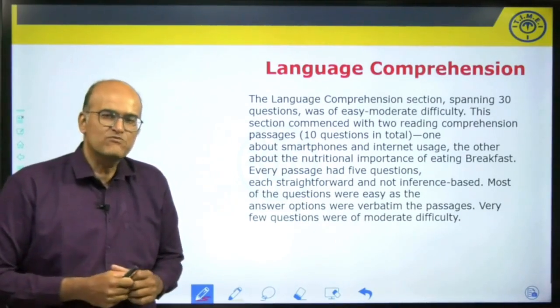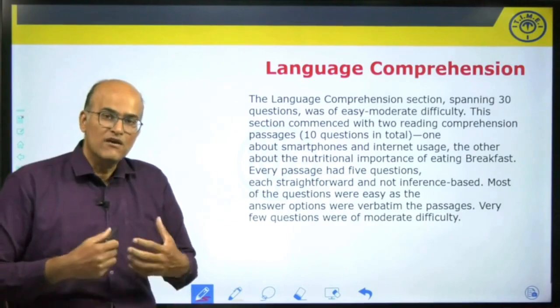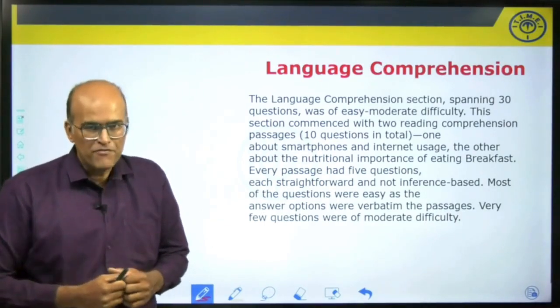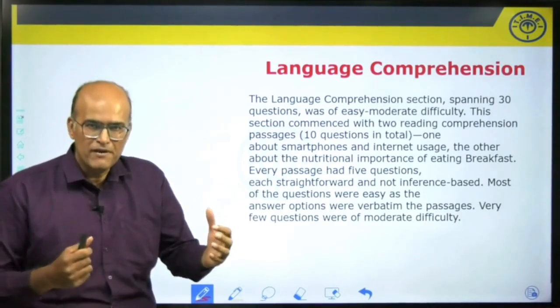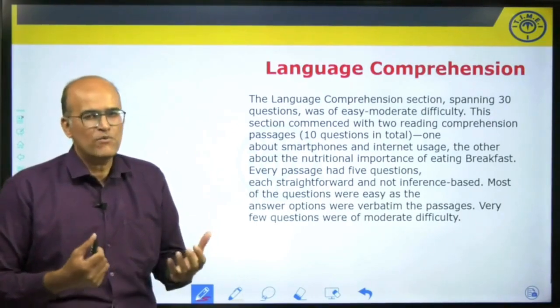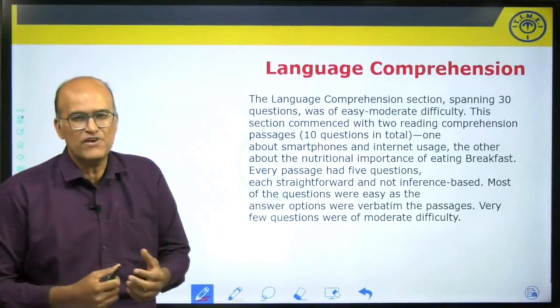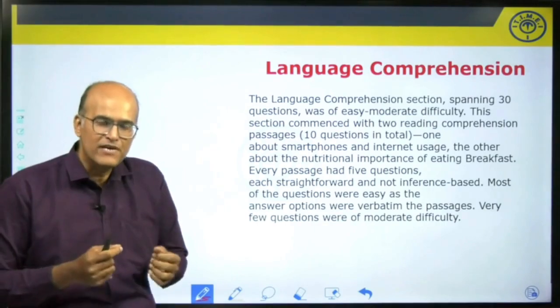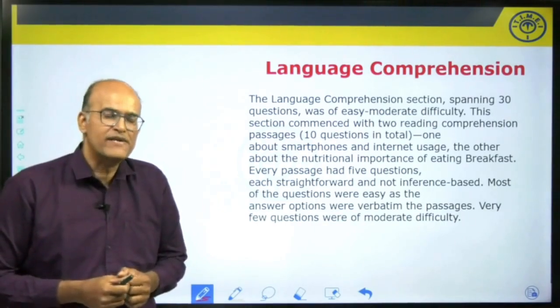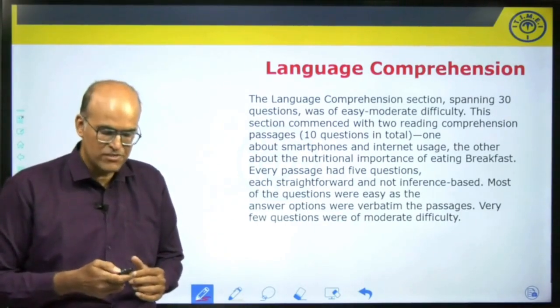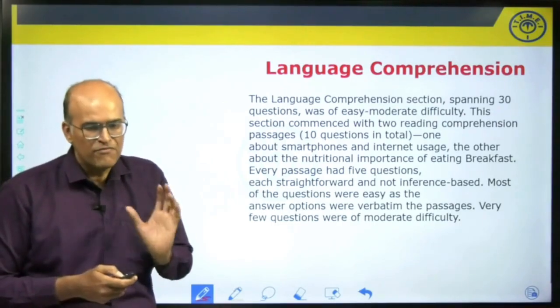The other passage was based on the nutritional value of eating a breakfast. This was a comparatively shorter passage, and the questions in both the passages were very straightforward. It would have definitely made sense for students to attempt both the RC passages, and they would have been able to do it very comfortably.